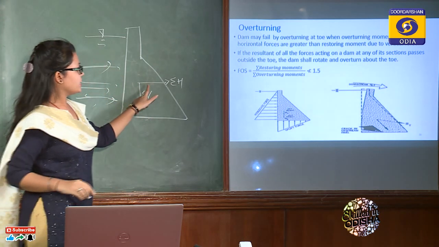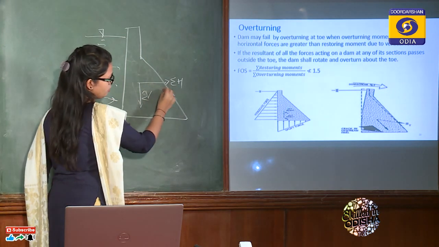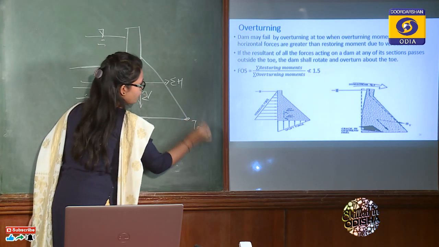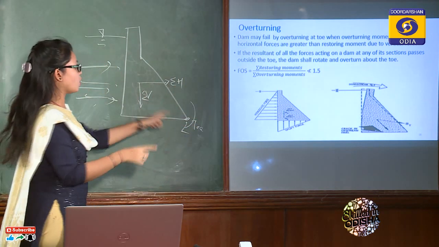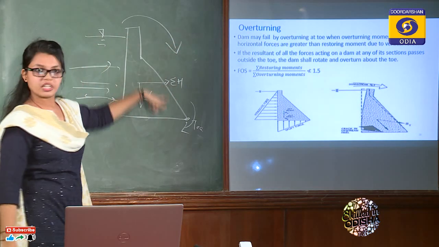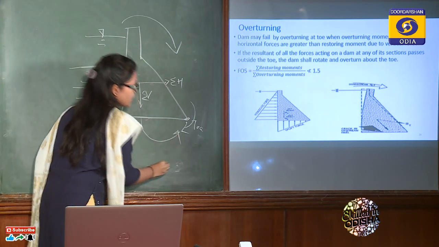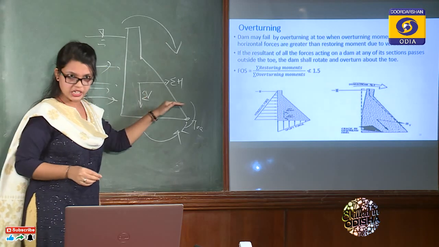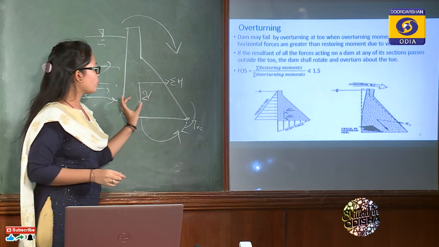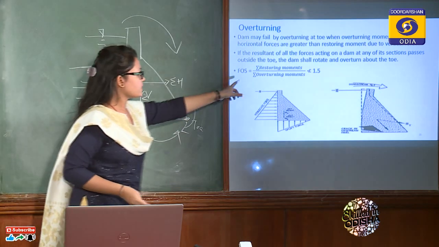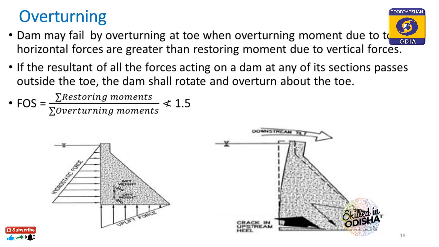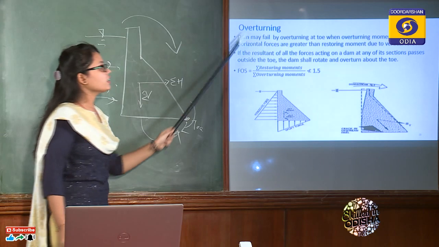Then you can see that this horizontal force will create a moment about this toe, in clockwise direction. That means it is trying to cause the overturning failure. If the vertical forces are enough to cause the rotation in anti-clockwise direction to prevent this overturning, then we can prevent the overturning failure. So we have to provide a proper factor of safety. What is the factor of safety here? Who is providing the restoring moment? The vertical forces. So restoring moment by overturning moment should be between 2 or 3, and in no case should it be less than 1.5. This is the condition to prevent overturning failure.